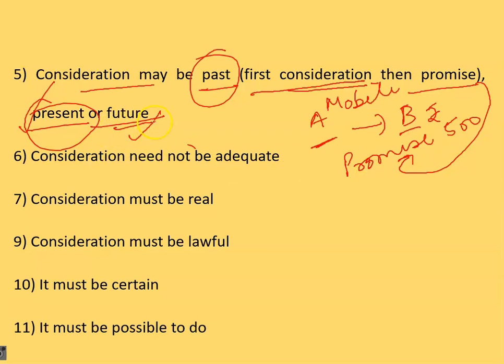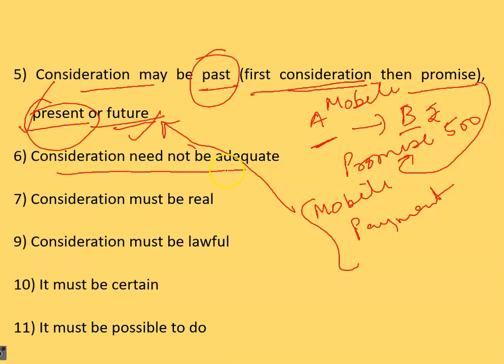What is the meaning of future consideration? That the consideration will be exchanged in the future time duration, right? So he will be delivering the mobile to you after 2 days, and henceforth, you will also be making the payment of that mobile after 2 days to him only, right? So this is a future consideration wherein the exchange of the consideration, which is in this case the mobile and the money, the payment, will be made in the future time duration. This is a future consideration.